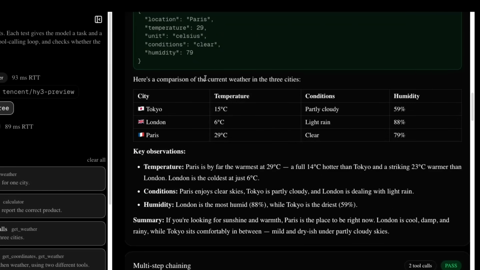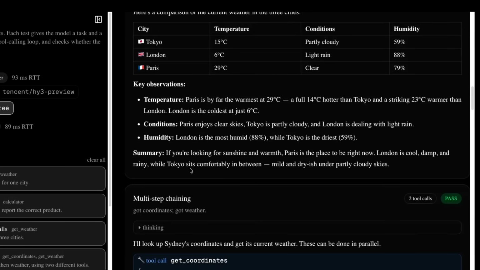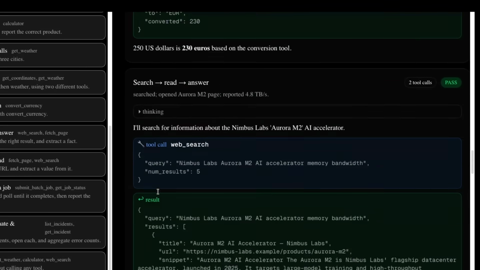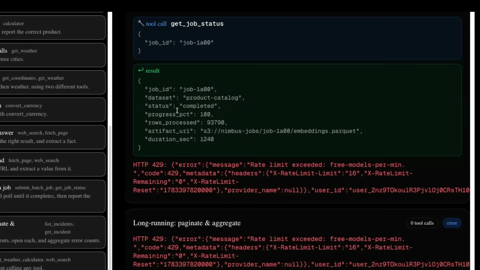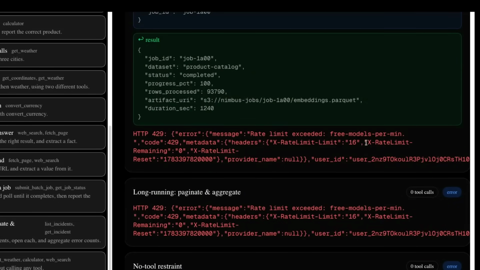It does a really nice version of formatting in its responses. Very good quality formatting going through this. You can see here it passed 7 out of 7. And these other ones, it basically is just erroring out. And this is basically rate limiting because I'm on the free model.